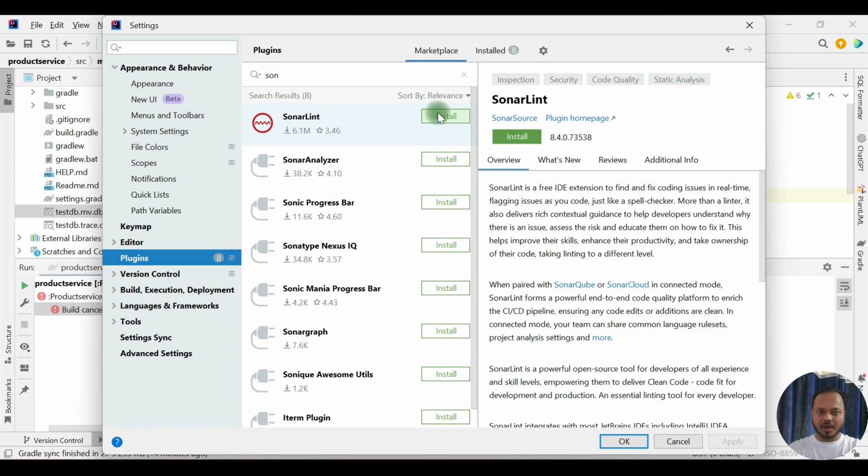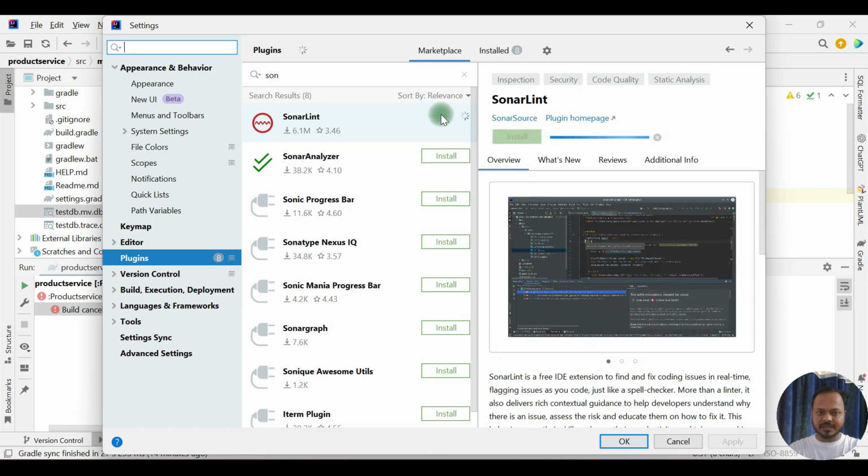In the Marketplace, SonarLint is still not there in the system, so I'll install it. Maybe it will ask me to restart the IDE. This is very handy to have. SonarLint you must have in your IDE to have cleaner code.